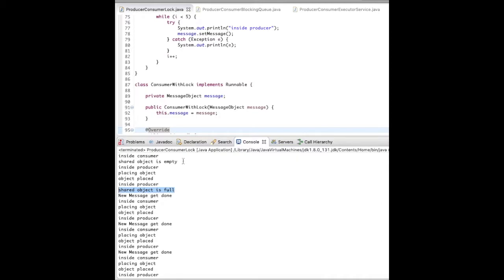So now the consumer which is blocked, since we have called the signal method here, the consumer which is blocked because of empty consumes the message, and again when it comes to the consumer it is empty, so it is blocked again. When this is consumed, this one is in the blocked state, so it gets the signal after getting consumed here, and it is placing the object. So that's how it is getting synchronized. Nowhere is it happening that the object is placed and we are getting no object.